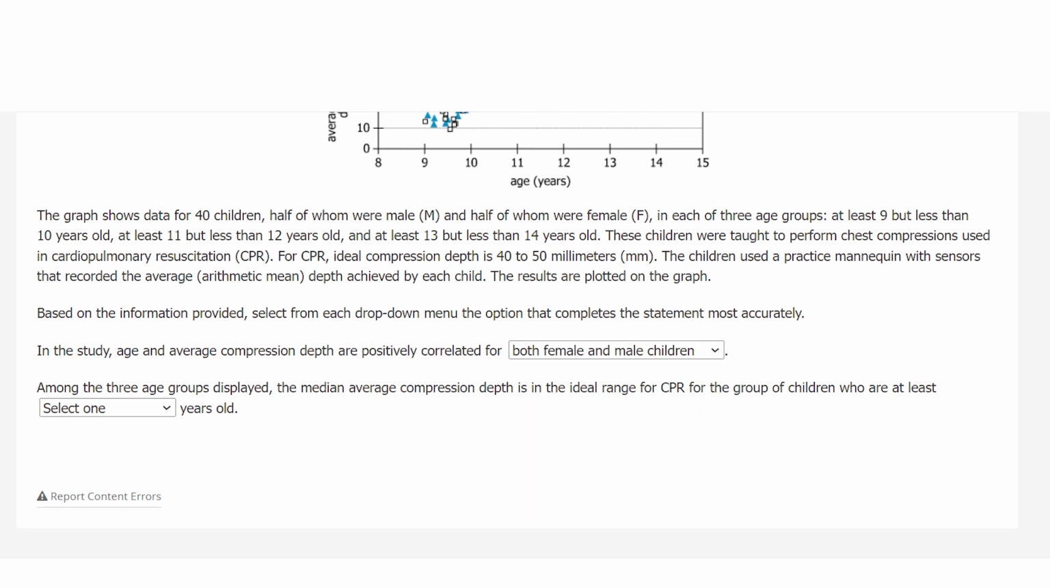Now, second question. Among the three age groups displayed, the median average compression depth is in the ideal range for CPR for the group of children who are at least what years old? 9 but less than 10, 11 but less than 12, 13 but less than 14. Let's analyze.